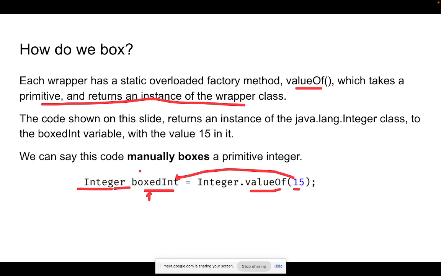So this is called manual boxing. The one that we have seen in this slide is called manual boxing, where we are explicitly specifying Integer boxing with the valueOf function.